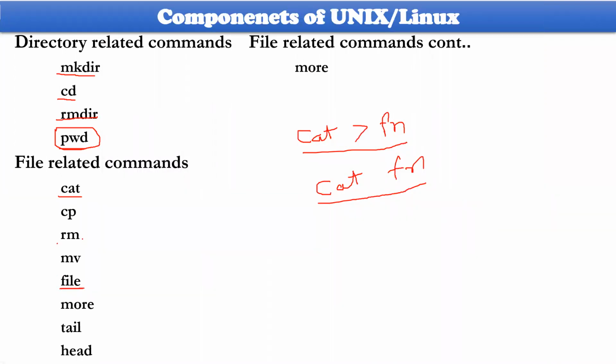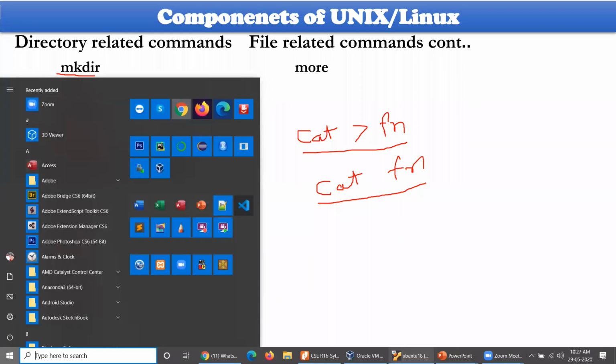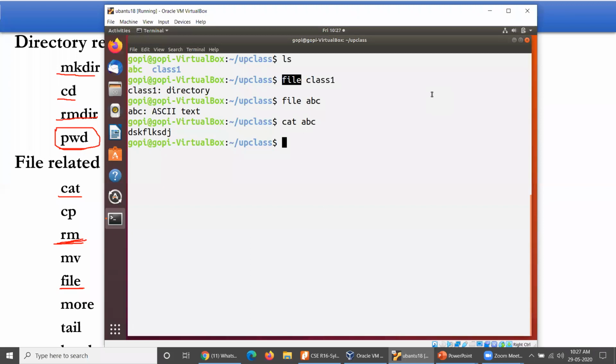Then we have already seen rm, how you remove a particular file. Then I want to make a copy of a file. So how could you make a copy? Let me create a particular file which is useful for me. cat greater than student details. Here register number is the first column, student name is the second column, third is subject 1 marks, then subject 2 marks, subject 3 marks, and so on.